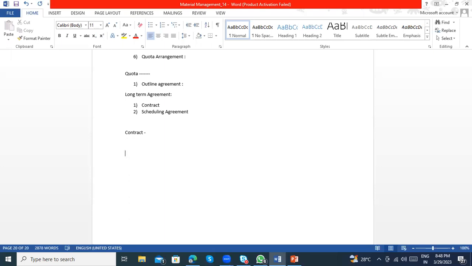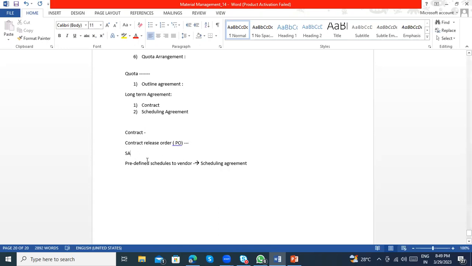The one has predefined schedules for the vendor, that will come under the scheduling agreement. And a contract is where we release a contract release order whenever it is required, which means it is a PO. So what is the difference here?